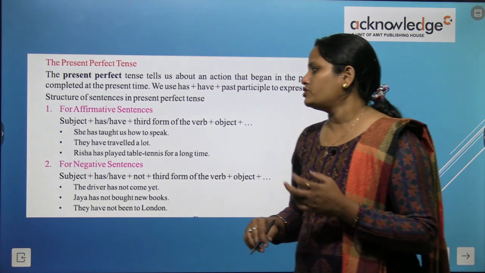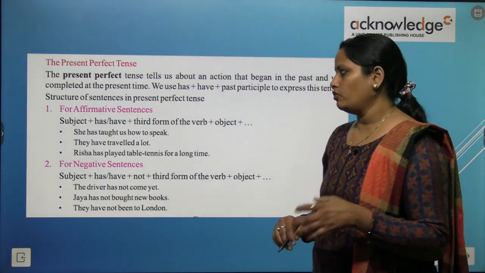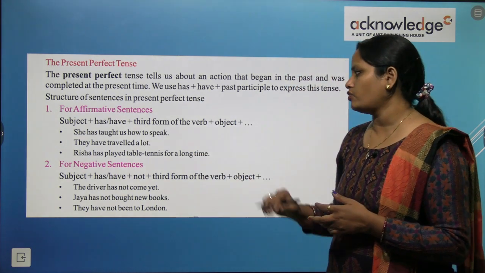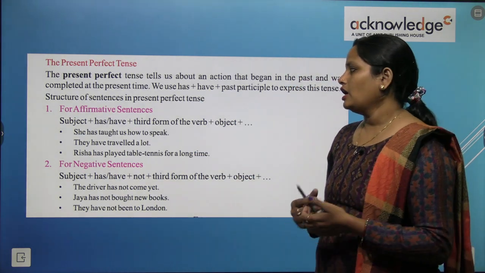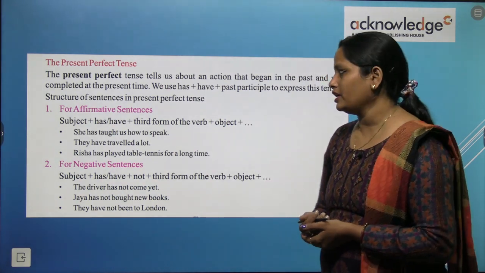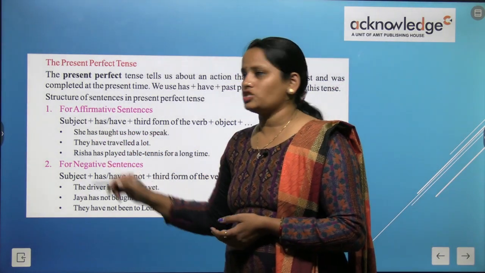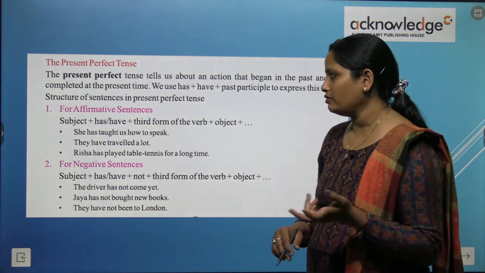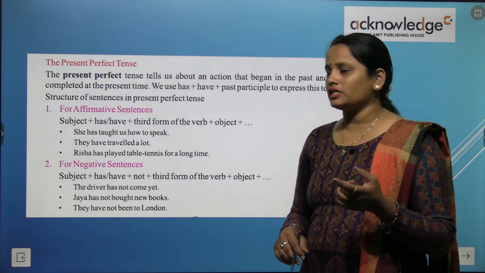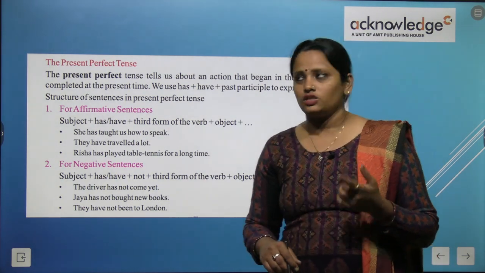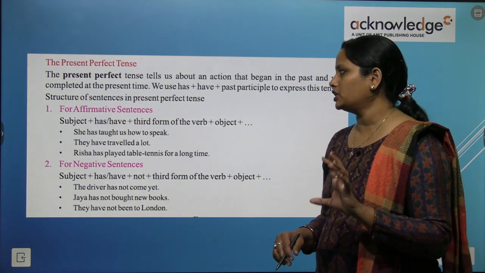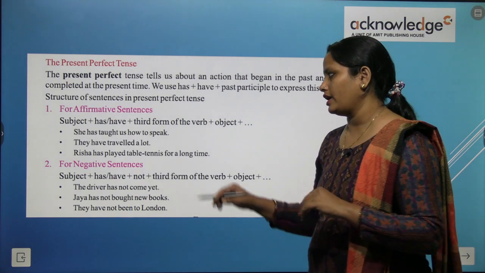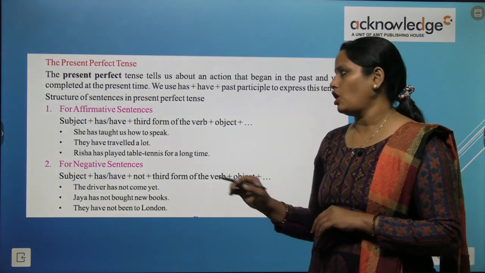They have traveled a lot. वो बहुत ज़्यादा travel कर चुके हैं. Risha has played table tennis for a long time. Risha जो है table tennis खेल रही थी बहुत लंबे टाइम से. So here children we can see she, मतलब एक singular के साथ हमने has use किया है. They, मतलब plural के साथ have, और Risha is a single girl तो उसके साथ भी हमने has use किया. अब has के बाद हमने लिखा है third form, means जो हमारा past form है वो यहाँ पे use किया गया है. And then we have inserted the object.